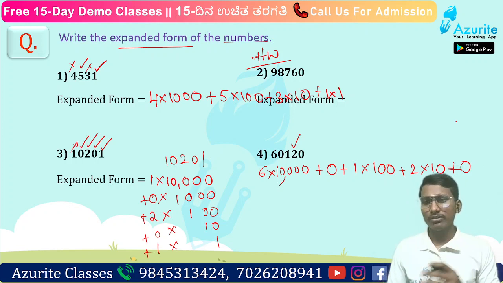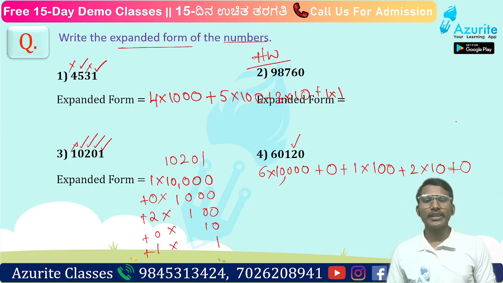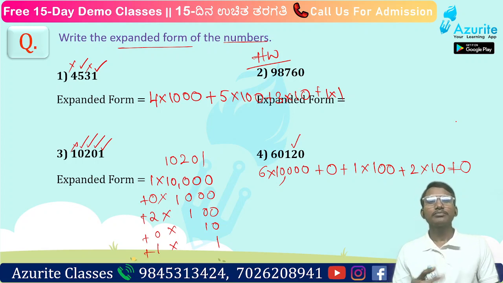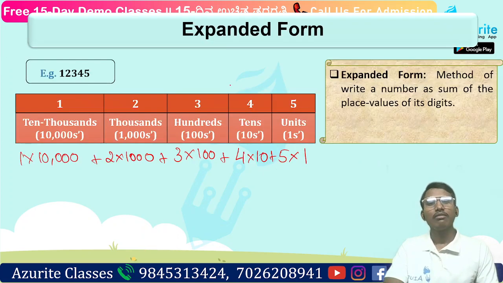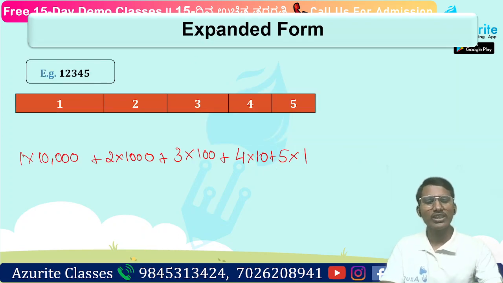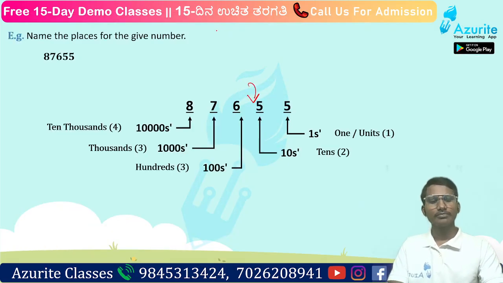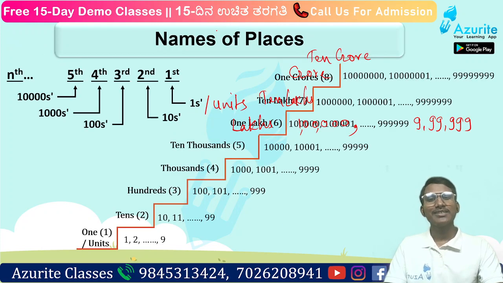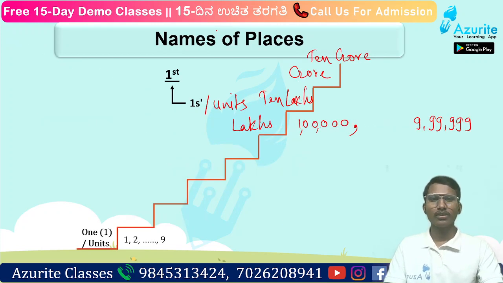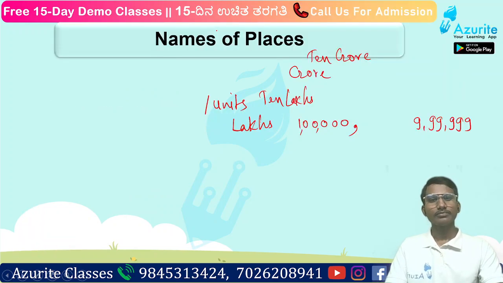Fine. So, what did we study? We studied two things today, right? Place value and the expanded form. Place value means the positional value. We also studied the place names.